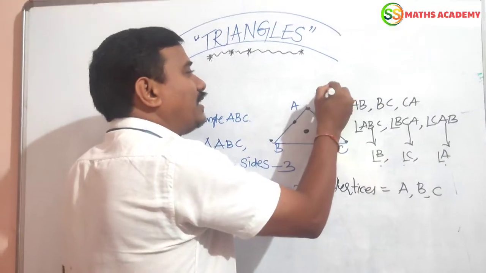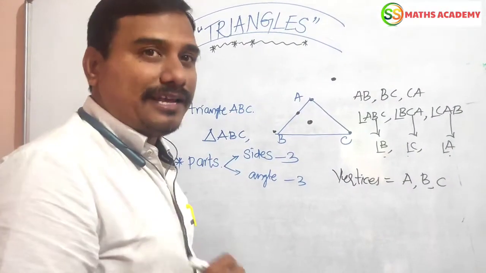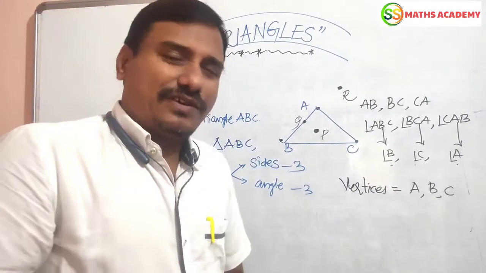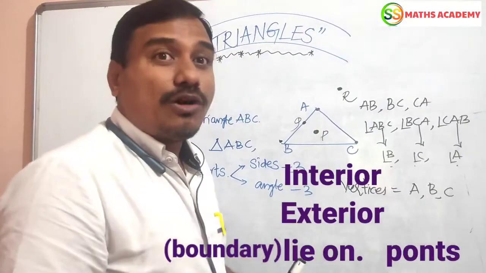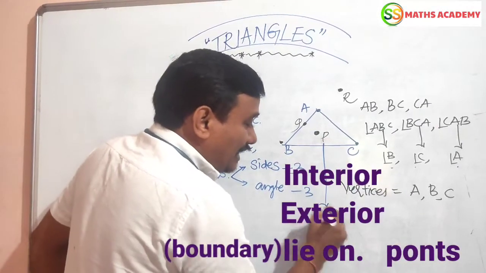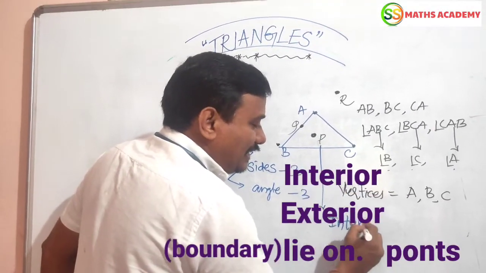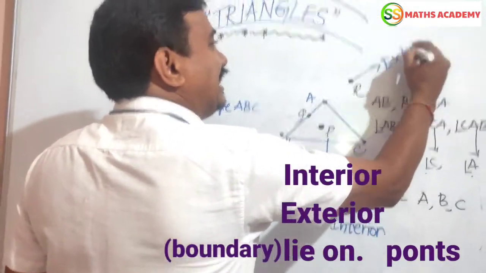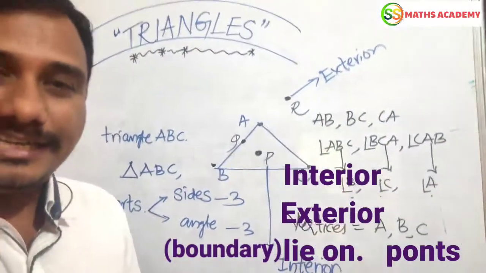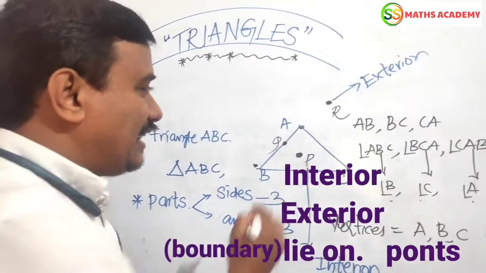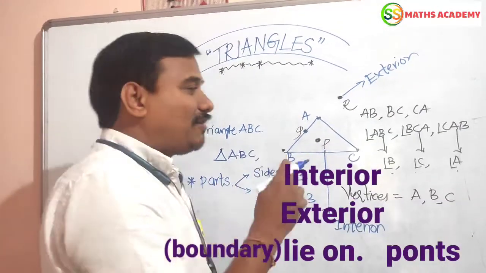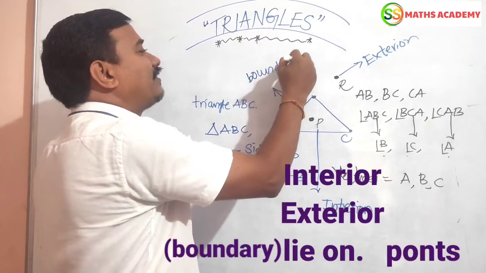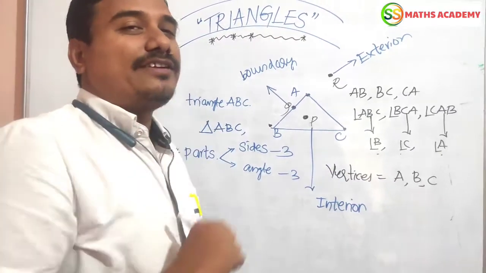And here I take 1 point, here I take 1 point, and here I take 1 point, for suppose in a plane. Now P, Q, R. Dear viewers, very easy. P is called an interior point of the triangle. R is called an exterior point of the triangle. What about Q? Q is called a boundary point of the triangle. The point lies on the triangle, so it is a boundary point.